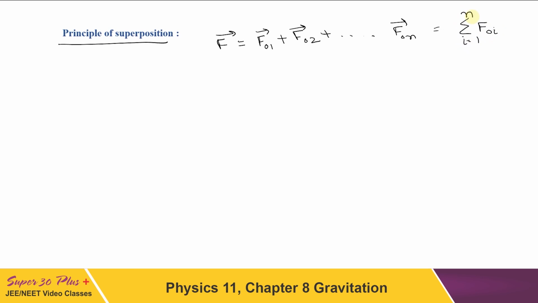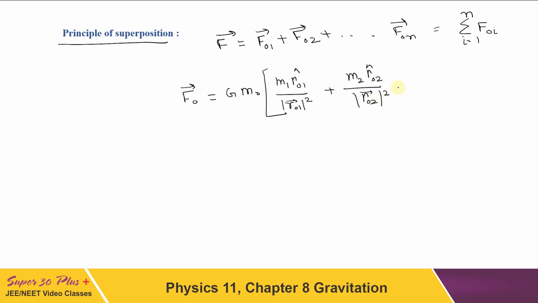This is called superposition. In vector form it can be written as F0 equal to, if G m0 can be taken outside, then the summation of all other terms, that has to be m1 r01 upon r01 square plus m2 r02 upon again the square of the mod of r02, and will go till the nth term, that is mn r0n upon r0n square.